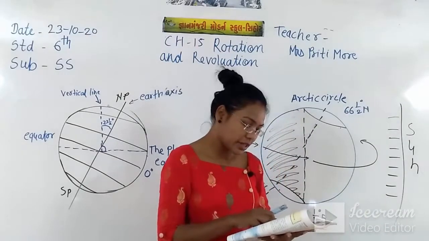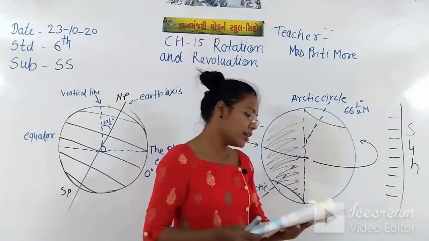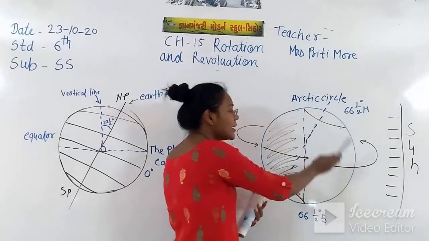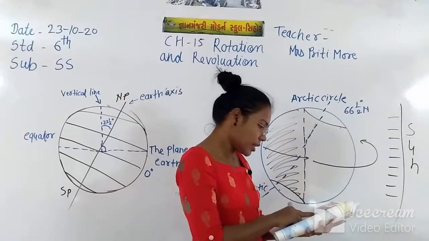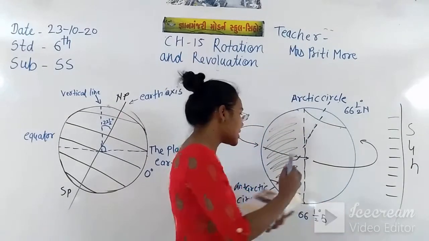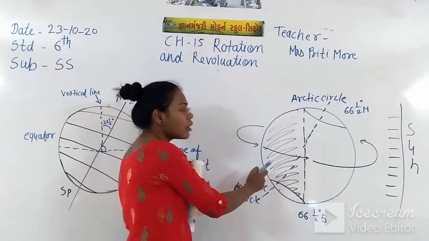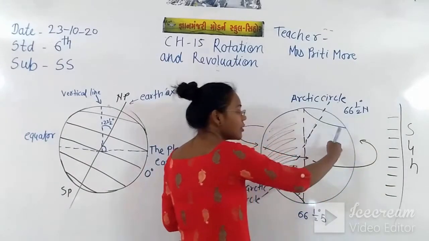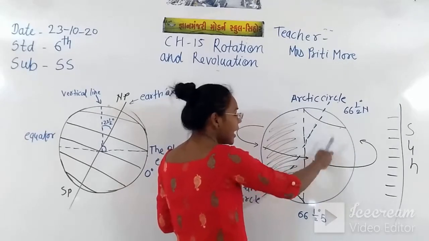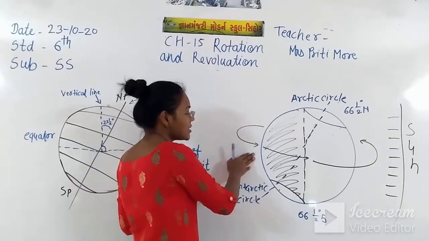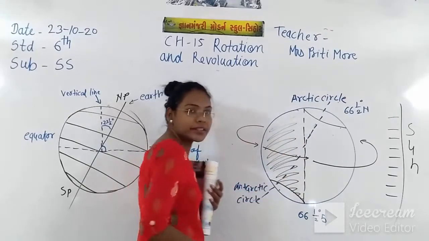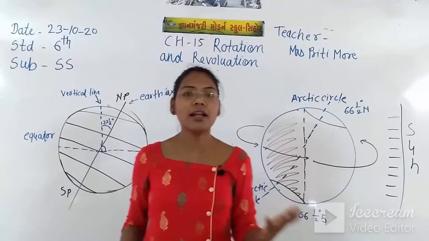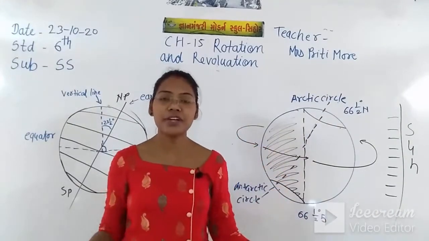I read first. The side of the earth facing the sun, this is the side of the earth which is facing the sun, so that time we feel day here, and the other side facing away from the sun. Only this half side is facing the sun, and the sun rays are coming on this area, so we can feel day here, and this other side is not facing the sun, that's why this is night. So right now the earth is facing towards the sun, that's why we are feeling day.